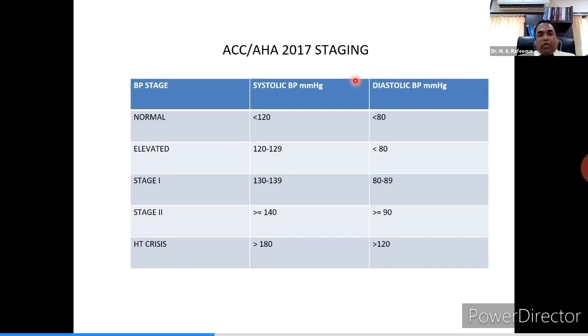So they directly brought down the cutoff value from 140 to 130 for labeling a patient as hypertensive. Overnight, this classification converted so many pre-hypertensive patients into established hypertensive patients. It has become a topic of debate also. Many societies criticize this classification.